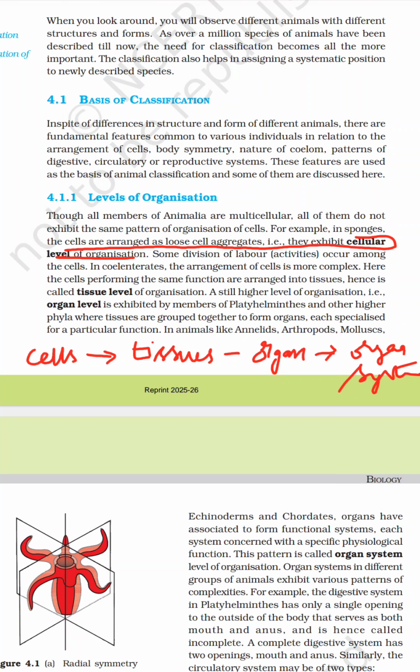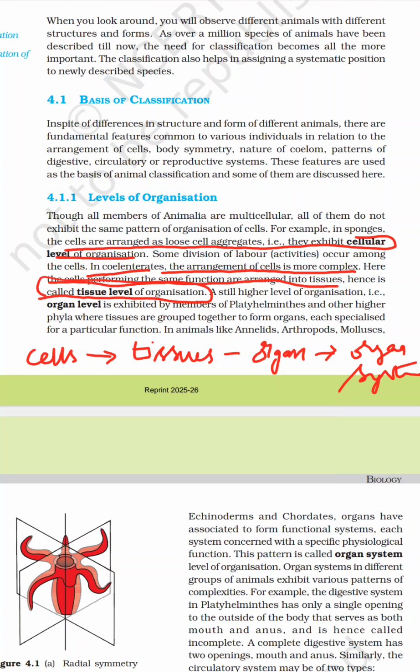Further, in coelenterates, the arrangement of the cells is more complex. By going from one phylum to another, the arrangement of the cells becomes more elaborate and complex. Here the cells performing the same function are arranged into tissues, so it is known as the tissue level of organization. In sponges we see the cellular level, whereas in coelenterates we see the tissue level.